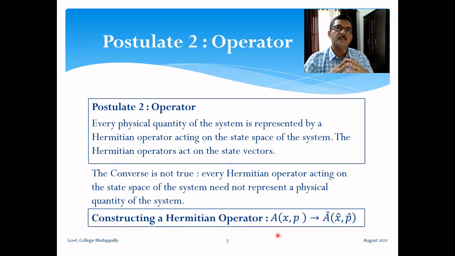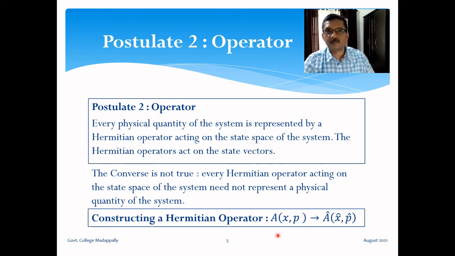In some situations, we have to ensure that the operator that is constructed in this way is a Hermitian operator. It need not be a Hermitian operator always. We have to ensure that if you take the dagger, the Hermitian conjugate of the operator, you should get the operator. That's the condition for a Hermitian operator, or A dagger should be equal to A. So we have to ensure the Hermitian character of the operator.